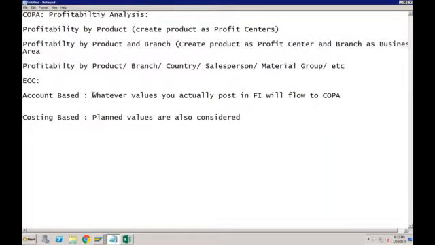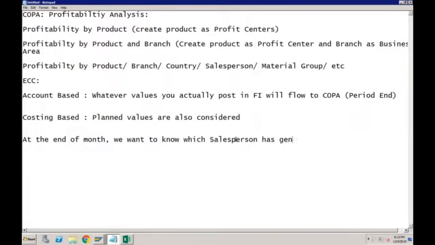In accounts, we follow period-based accounting, right? So we carry out our reporting at every period end. Let's say I want to identify at the end of the month which salesperson has generated more profit.